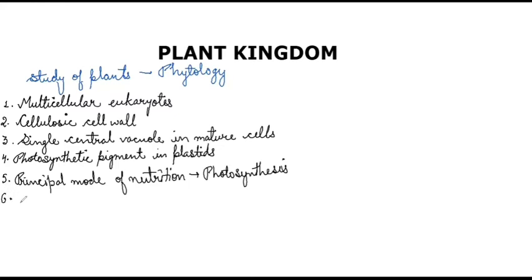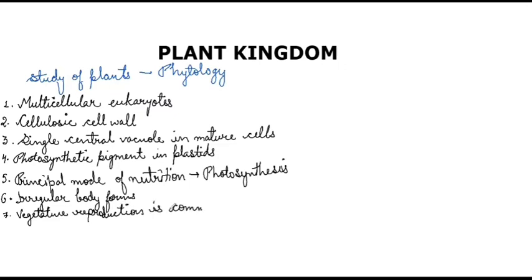Number 6, irregular body forms. Number 7 is vegetative reproduction. Now we are talking about the type of reproduction, that is vegetative reproduction, and it is quite commonly seen in plants. So number 7, vegetative reproduction is common.